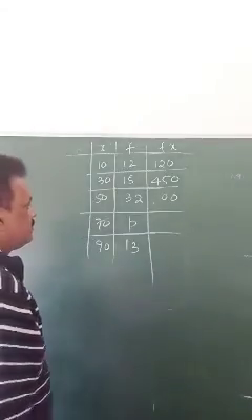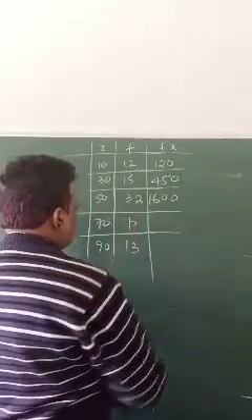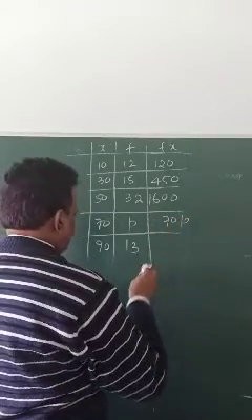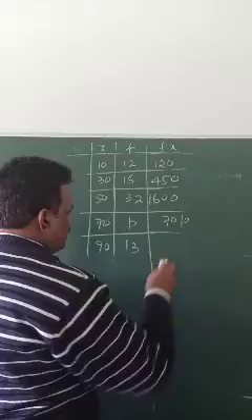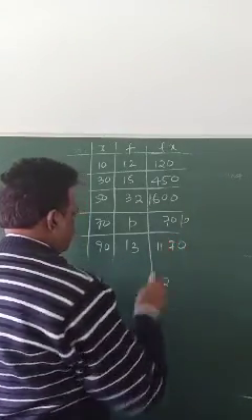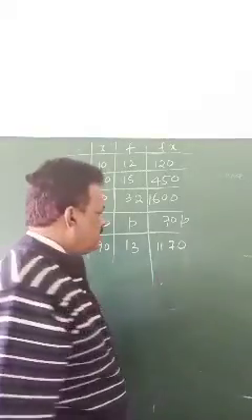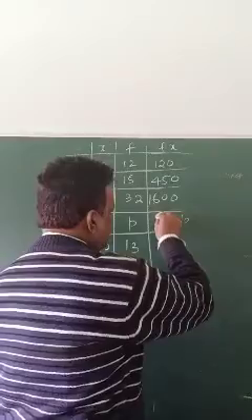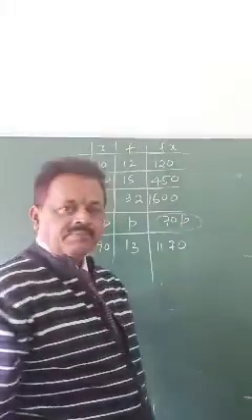70 times p is 70p, 90 times 13 is 1170. When you do the addition, 70p is an unlike term, so it has to be left out.